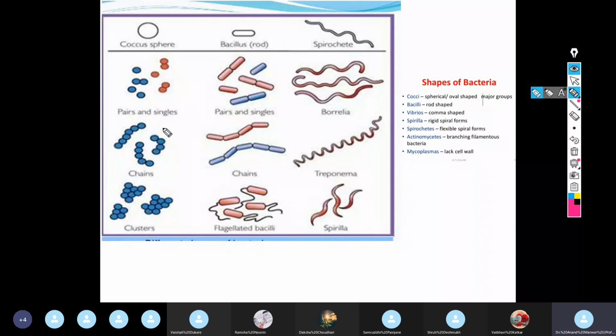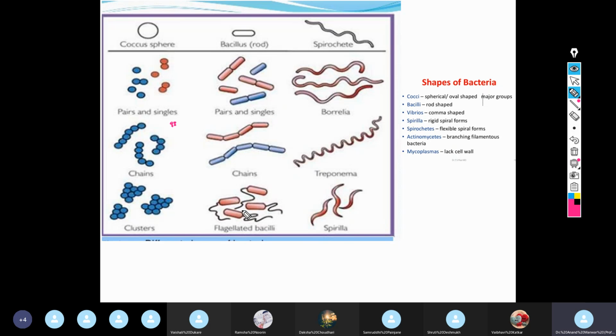Similarly, there are also cocci in tetrad, meaning 4. Instead of 2, if they are 4, it is called cocci in tetrad, cocci in chain, cocci in cluster, right? Similarly, you can have rods. Rods can be isolated, they can be in pair, right? They can be in chain, right?